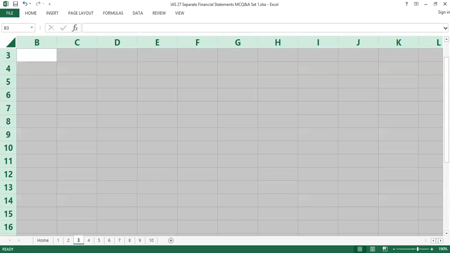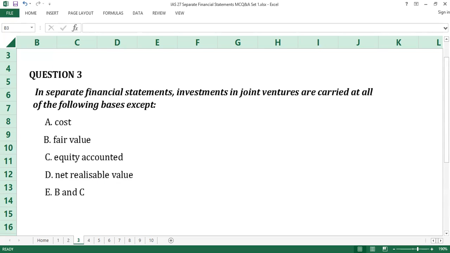Question number 3. In separate financial statements, investments in joint ventures are carried at all of the following bases except dash. A, cost. B, fair value. C, equity accounted. D, net realizable value. E, B, and C. Time counts.